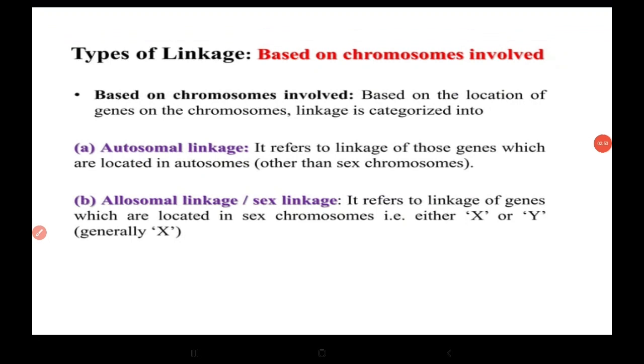Now, types of linkage based on the chromosomes involved. Based on the chromosomes involved, it may be autosomal linkage or sex linkage. Autosomal linkage refers to linkage of those genes which are located on the autosomes, meaning other than the sex chromosomes. Sex linkage means the genes are located on the sex chromosomes, that is X or Y.